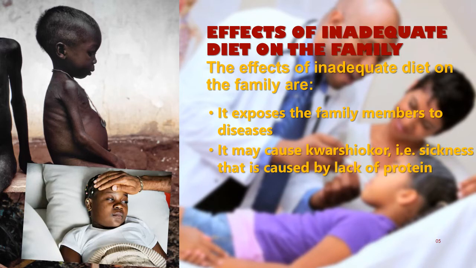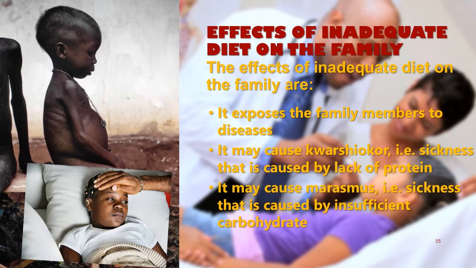And when it exposes everybody to disease, there are some of the diseases that come from different foods. When your body system is lacking water, for example, there is a disease that you might have. Then when your body system is lacking protein, the disease that you'll be suffering from is what? Kwashiorkor. So you can see that when you leave out some particular nutrients, you'll be having some what? Illness.